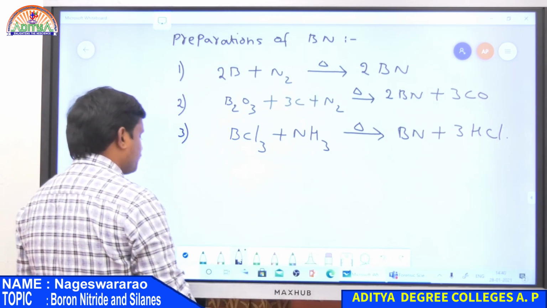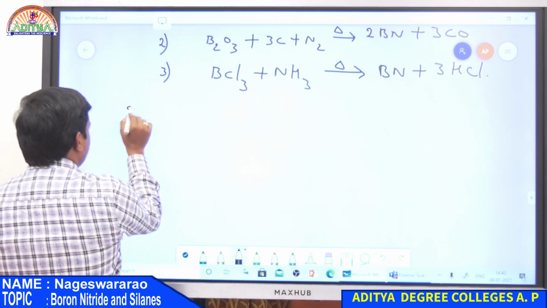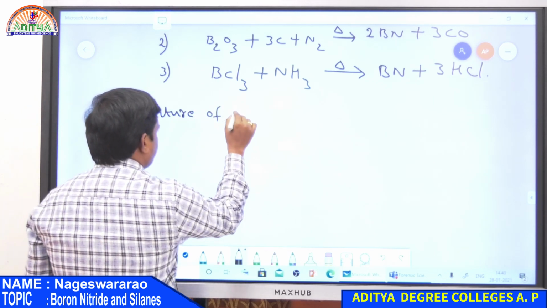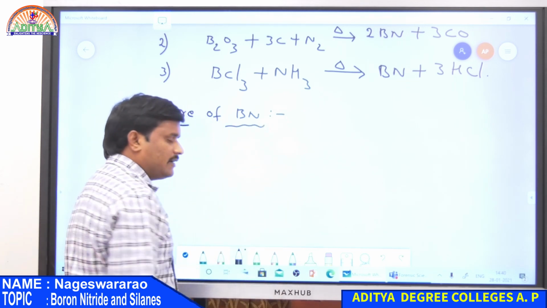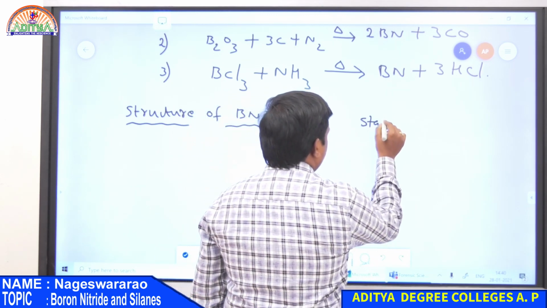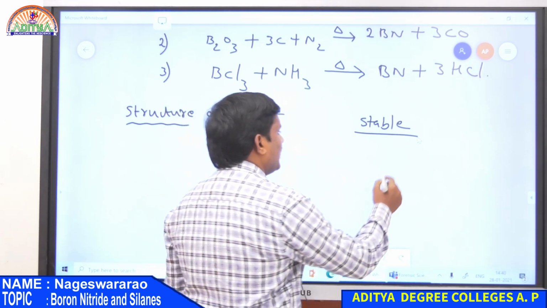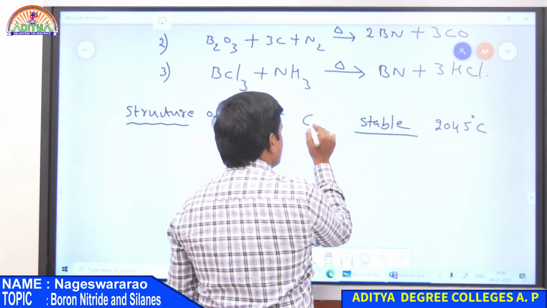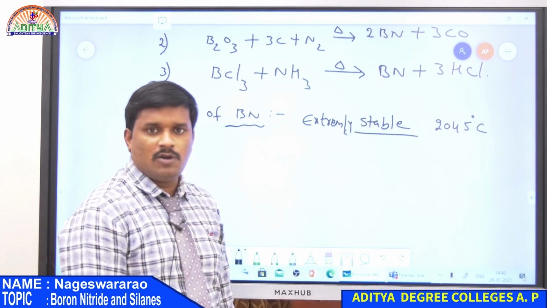Now structure of boron nitride. So boron nitride is an extremely stable compound. It is a highly stable compound. It is decomposed only at 2045 degrees centigrade. So this is an extremely stable compound.